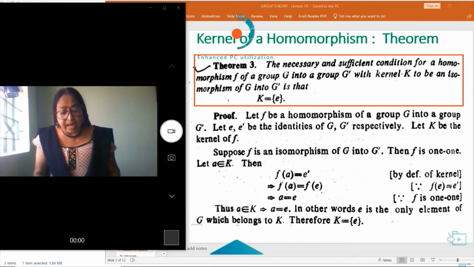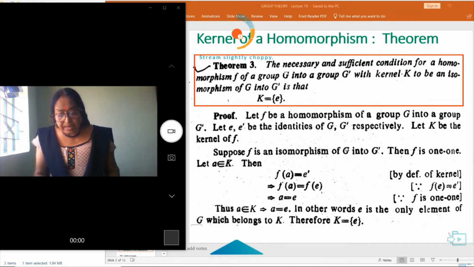Suppose F is an isomorphism of G onto G dash, then let a belong to K. Then F(a) is equal to E dash. F(a) is equal to F(e). So, since F is one-one, a is equal to e. Then E is the only element of G which belongs to K. Then K is equal to the set containing E.